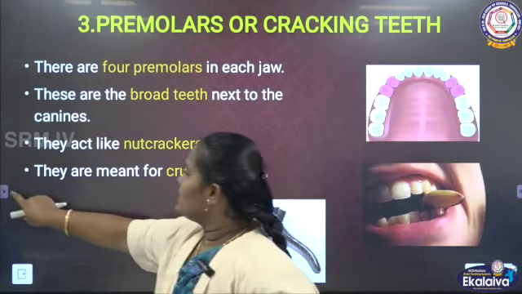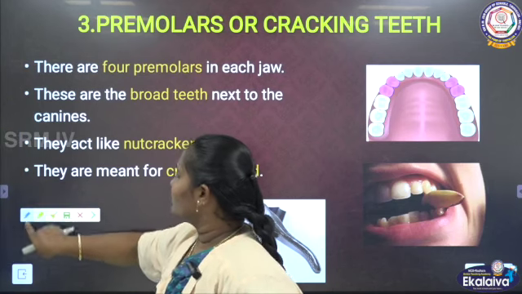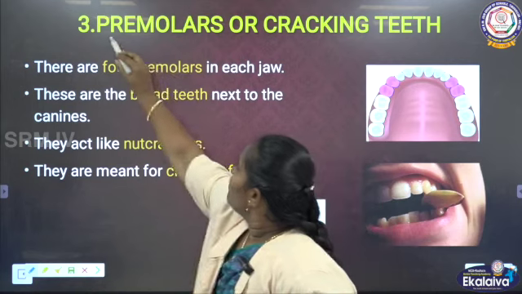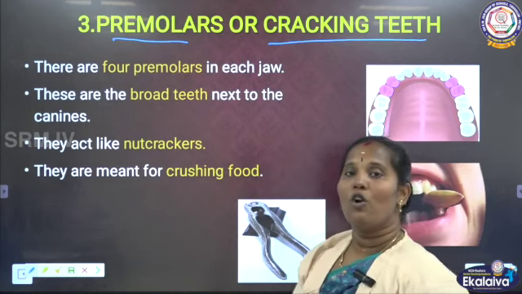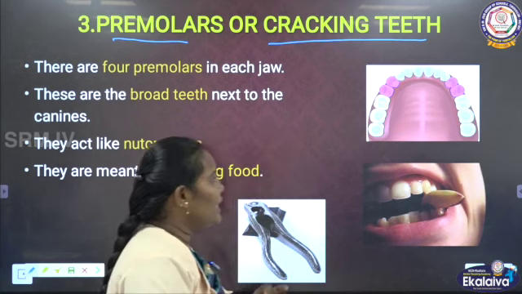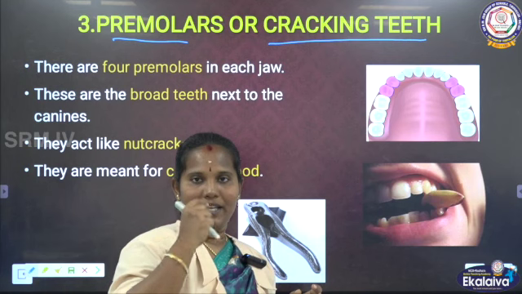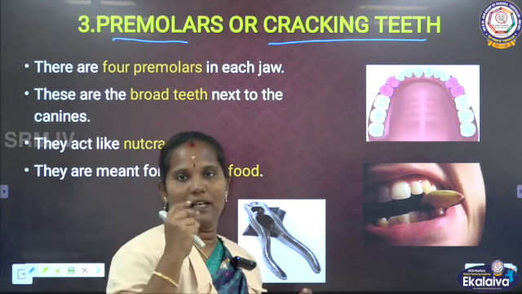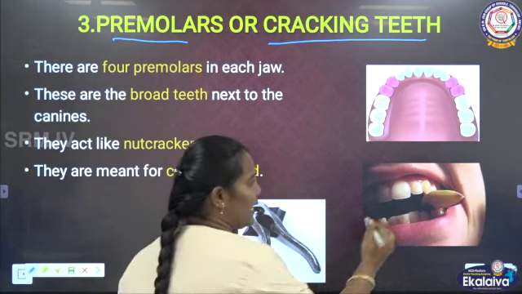Next one is the premolar. Premolars are cracking teeth. Premolar teeth are also called cracking teeth. Cracking means, just think, if you are eating any hard food particles, usually we use the premolar, like this.